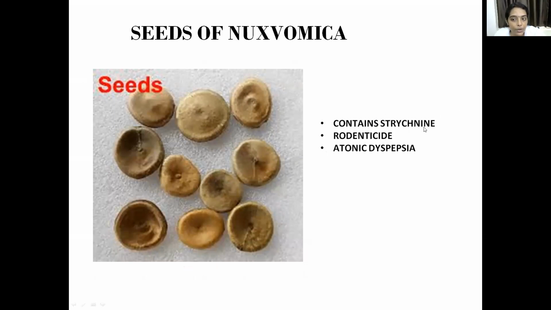Here the therapeutic use of strychnine is very little. Commonly it is a poison, used as a rodenticide to kill rodents, or as a pesticide. One use can be in atonic dyspepsia. Atonic is loss of tone in the muscular wall of the stomach, and dyspepsia is loss of appetite. So it can be used in that condition. But otherwise, if you have to write one use, you write that it is a toxic substance used as a pesticide and a rodenticide. So seeds of Nux vomica contain strychnine.